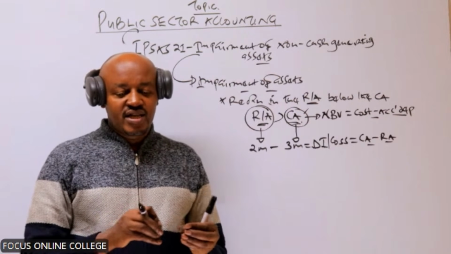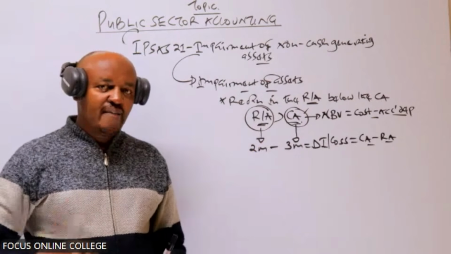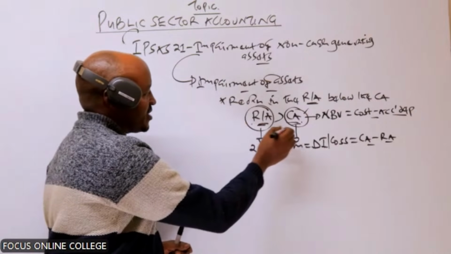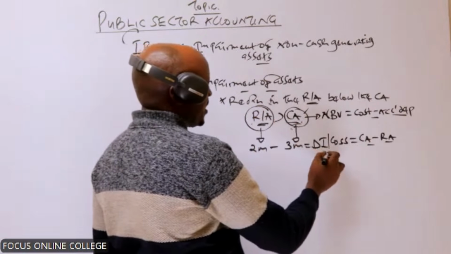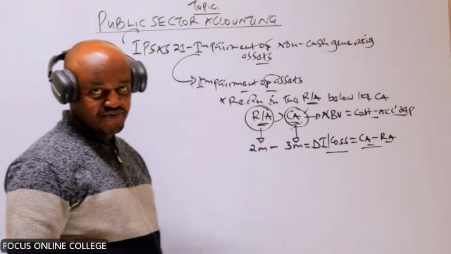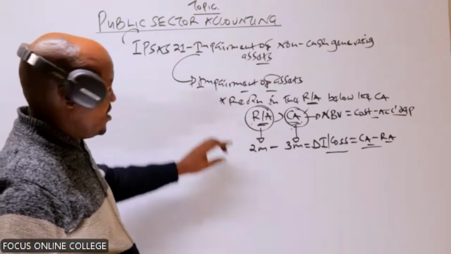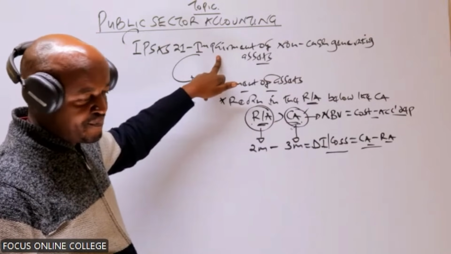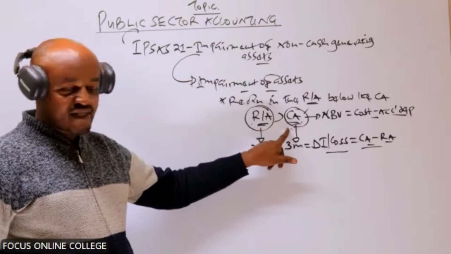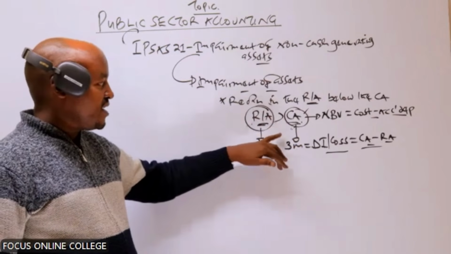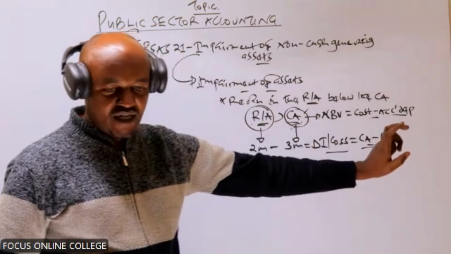An impairment review entails comparing two values, the recoverable amount and the carrying amount, and the company determining whether the recoverable amount is less than the carrying amount. If it is found to be less, the company should proceed and determine the impairment loss. So that is the first thing you need to recall: an asset is said to be impaired if the recoverable amount is lower than the carrying amount. The carrying amount is the same as the net book value, which is equal to the cost minus accumulated depreciation.